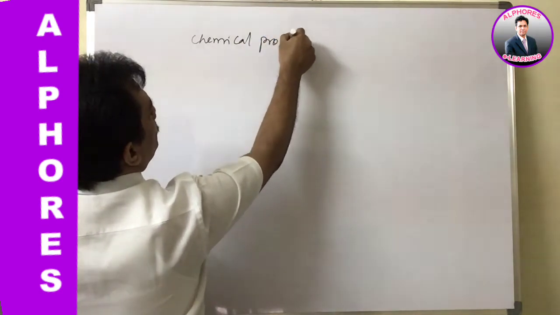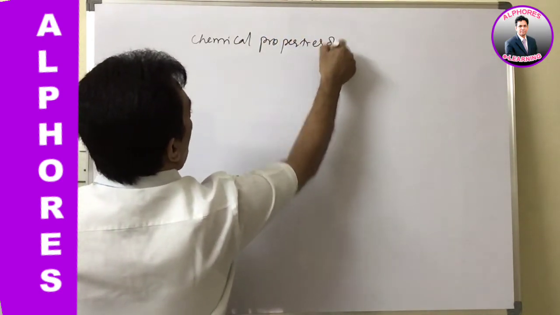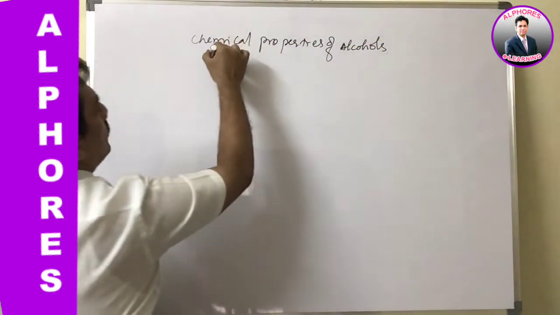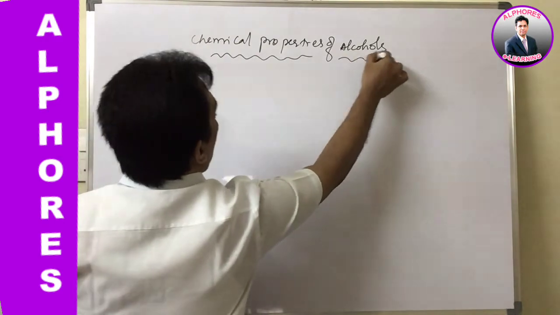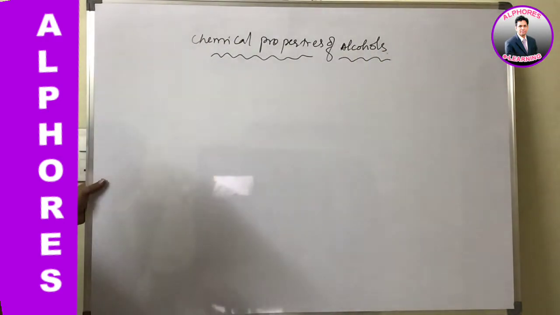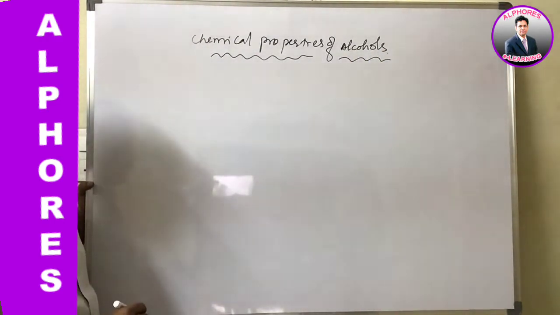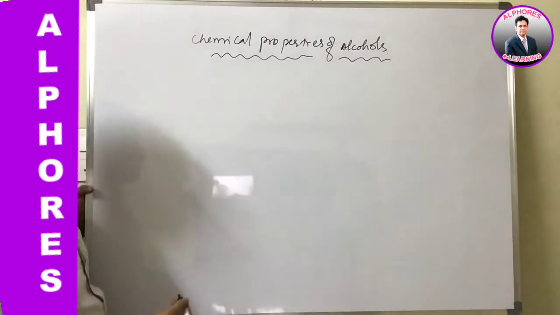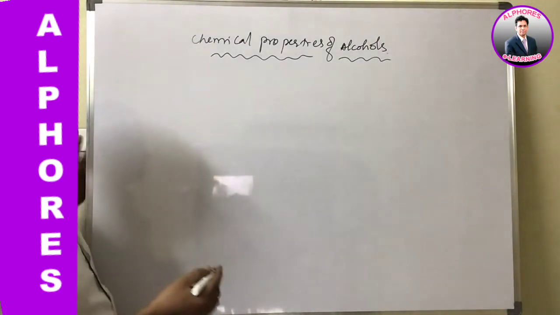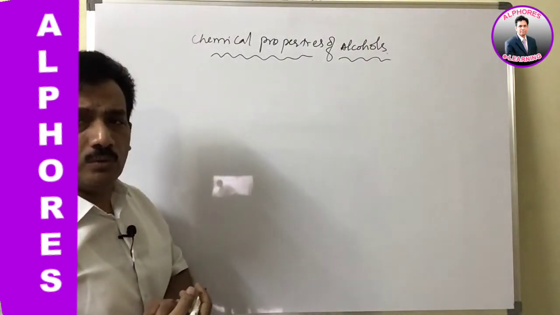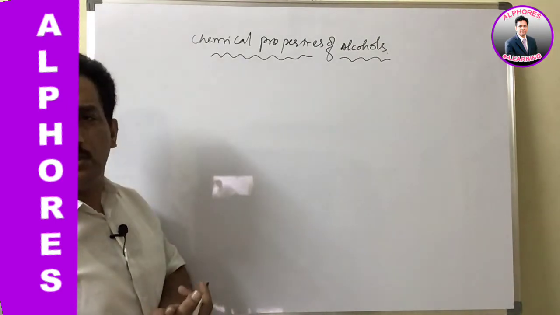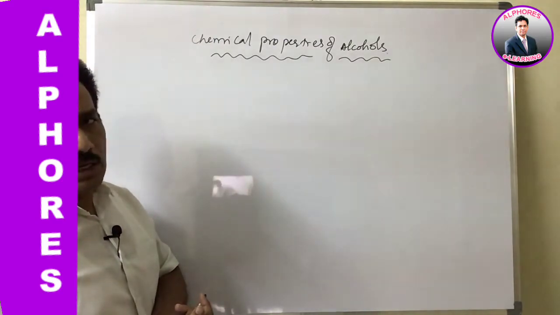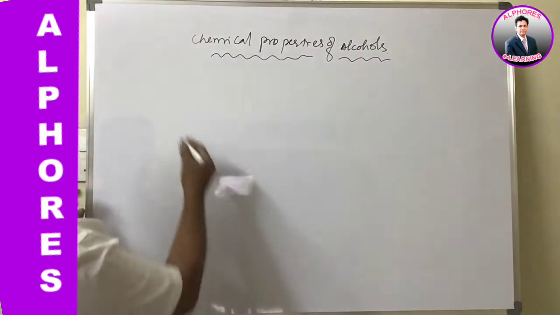Chemical properties of alcohols. Here, first of all, let me list out all the different properties that are possible from alcohols, and what different reagents we can use. And after learning all these lists, in the next session I will explain each and every one through mechanism, if any. Clear?